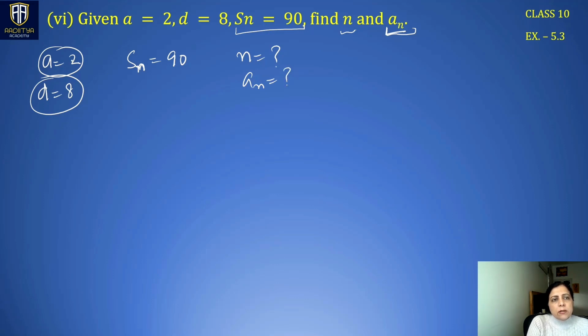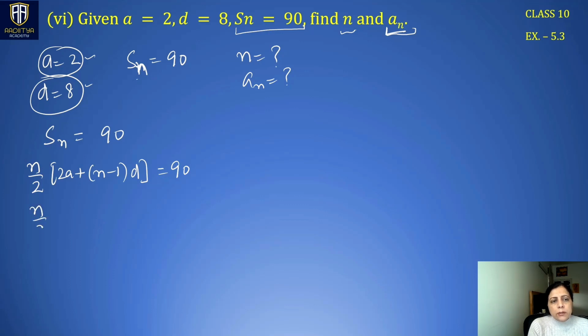So what we can start with, we have a and d, and the only thing given to us is Sn, which is 90. Sn can be represented as n by 2 times 2a plus n minus 1 times d, which is 90. Right? n is not known to us. a and d we know.